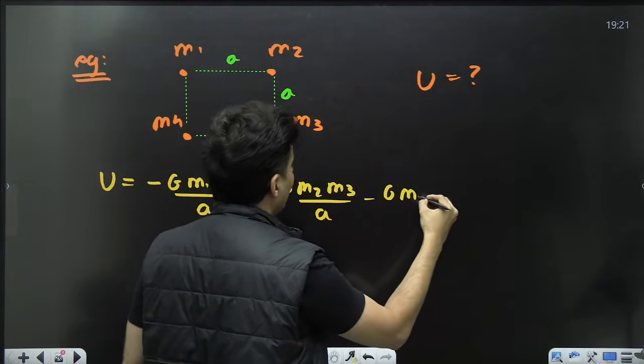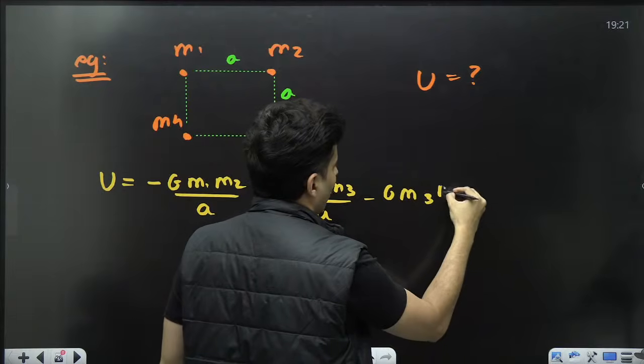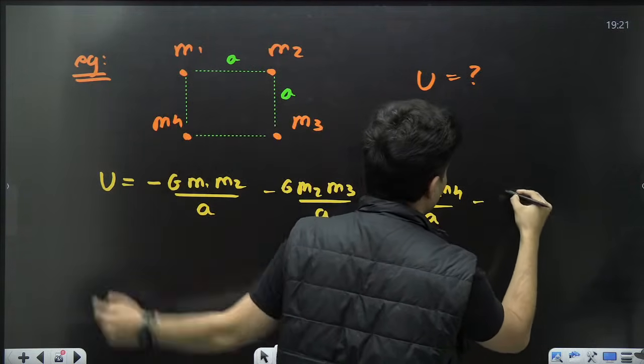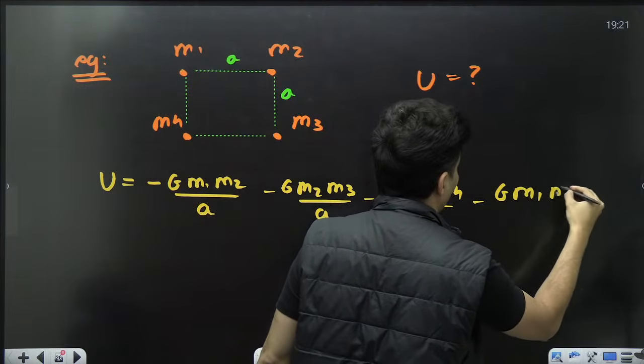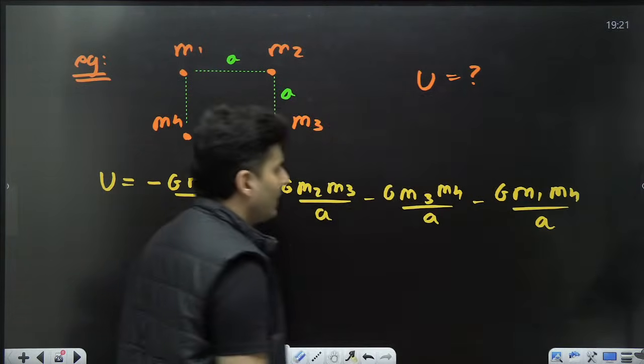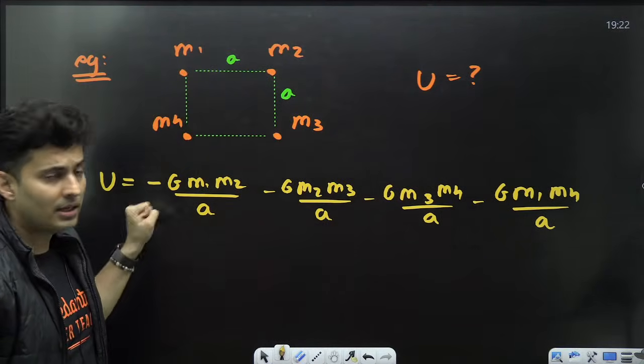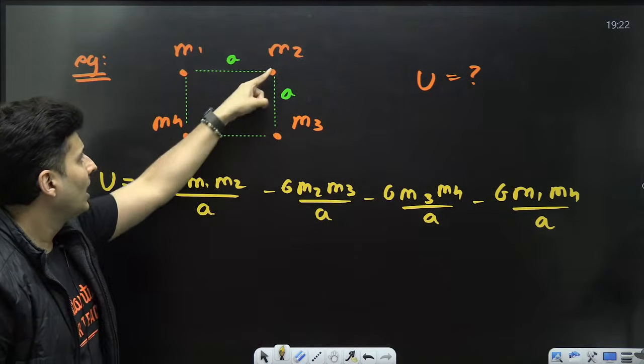Then G m3 m4 divided by a. Lastly, G m1 m4 divided by a. So this pair is done, this pair is done, this pair is done, this pair is done. What else is remaining? These two and these two.